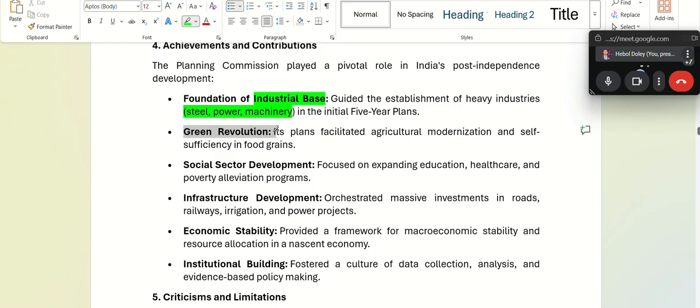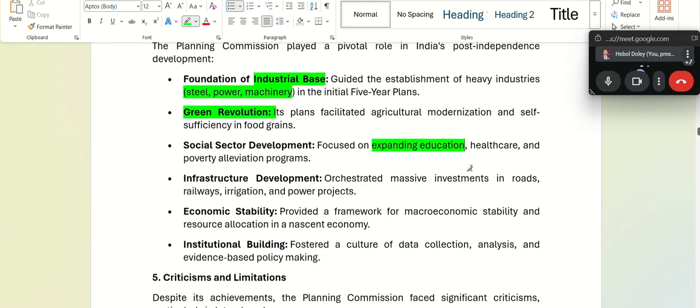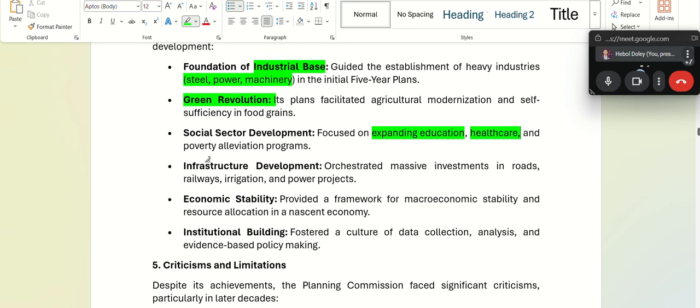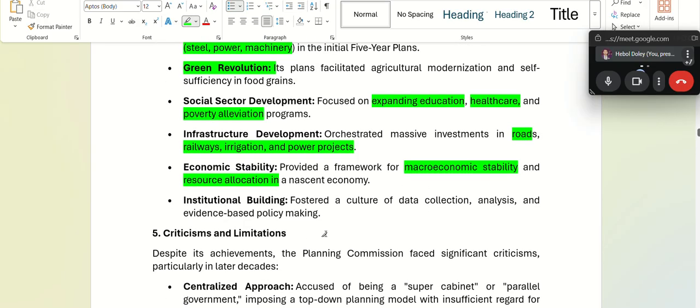Green revolution was an example of your planning commission. Okay, we had social sector development, focus on expanding education like IITs and all those we saw. Poverty alleviation programs. Infrastructure development happened in roads, railways, irrigation and power. Economic stability, they provided a framework for macroeconomic stability and resource allocation. And institution building, the planning commission was the foundation of building a culture of data collection, analysis and evidence-based policy making.